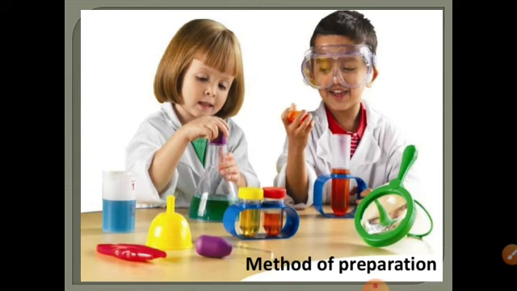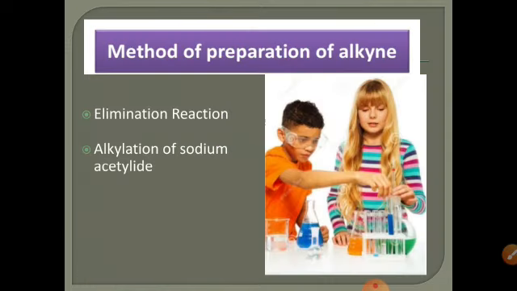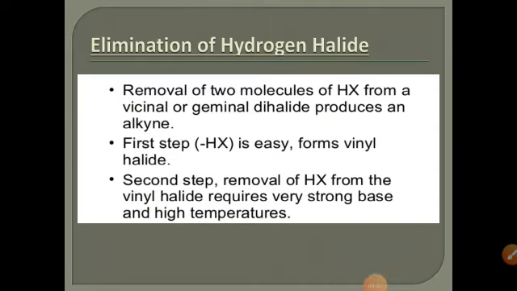Alkynes can be prepared by the following methods. Alkynes can be prepared by elimination reactions and also by alkylation of sodium acetylides. We will only discuss the elimination of hydrogen halide. Alkynes can be prepared by dehydrohalogenation of vicinal or geminal dihalide in the presence of some alkaline reagent.